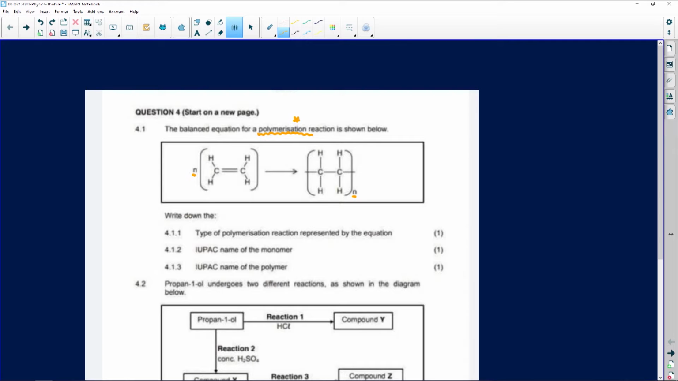I can see that we have a double bond there. Remember, double bond is alkenes for the name ending. And then all of a sudden here we've got a single chain, which is ane. I know now with polymerization, I break double bonds and form many single chains that are held together. So the first one says we must write down the following. With 4.1.1, it says the type of polymerization reaction represented by the equation.